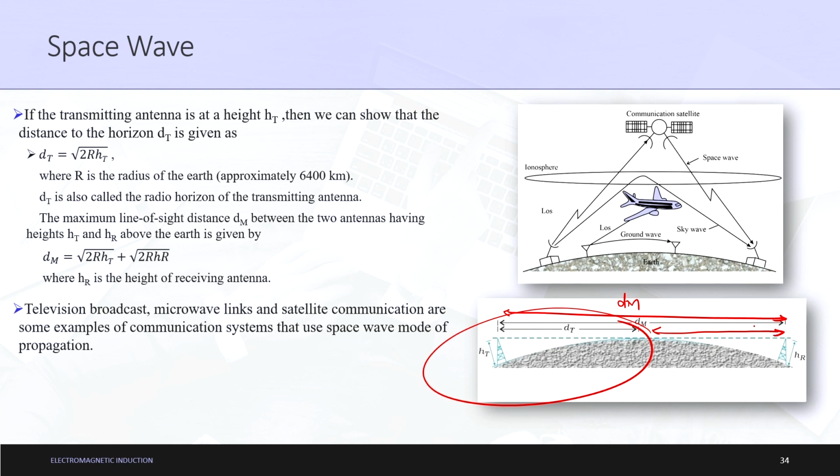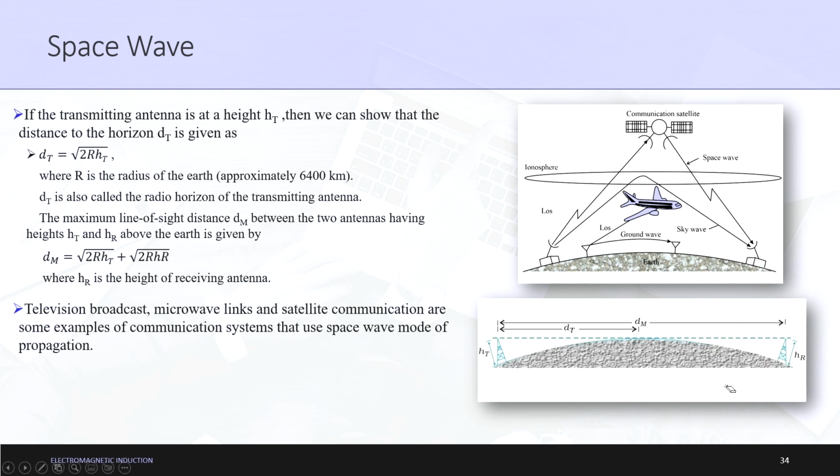Let us say I write this distance as dr, then dr is equal to under root of 2 multiplied by r multiplied by height. The height here corresponds to the height of the receiving antenna. So, dm is equal to dt plus dr, and hence dm is equal to under root of 2 r ht plus under root of 2 r hr. This was the only formula in this chapter, nothing else. So, please remember this formula, that dm is equal to under root of 2 r ht plus under root of 2 r hr, where hr is the height of the receiving antenna.